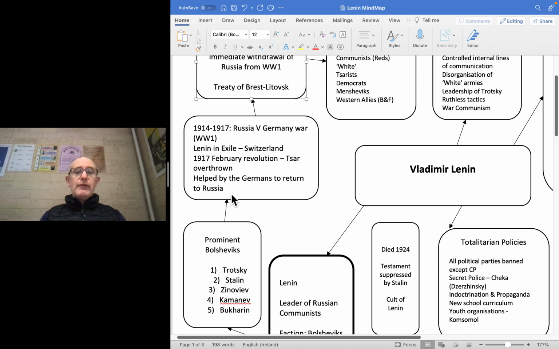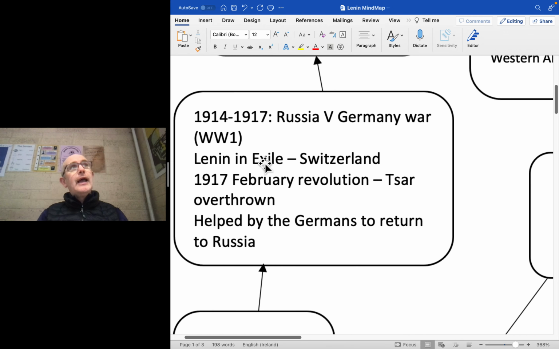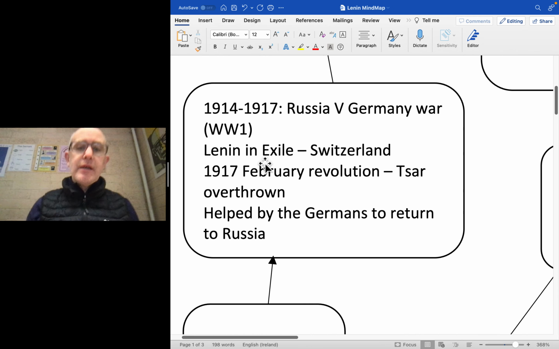Think about how Lenin rose to power. It was all to do with the First World War, which changed the nature of European politics. Between 1914 and 1917, Russia fought in the First World War against Germany, but it went disastrously wrong for Russia. By 1917, Russia was running out of money. The Tsar was deeply unpopular. Lenin, who was in exile in Switzerland, was brought back to Russia to foment revolution by the Germans.